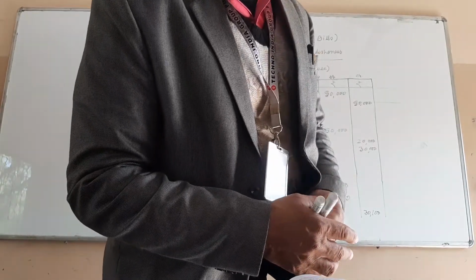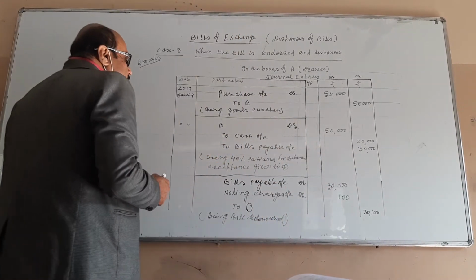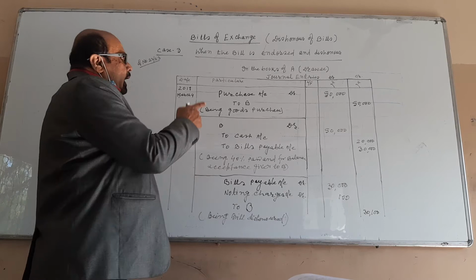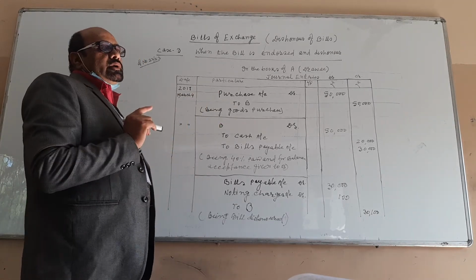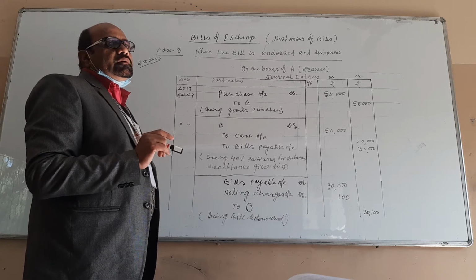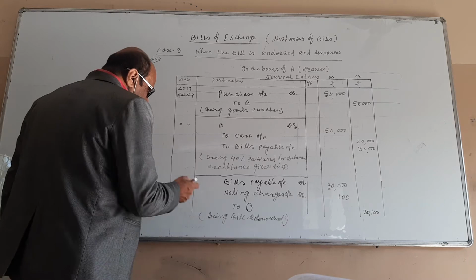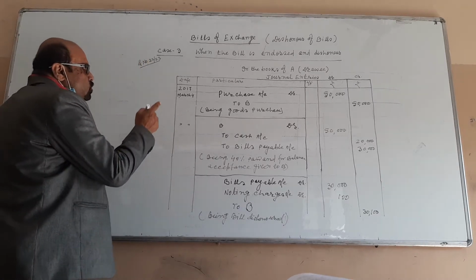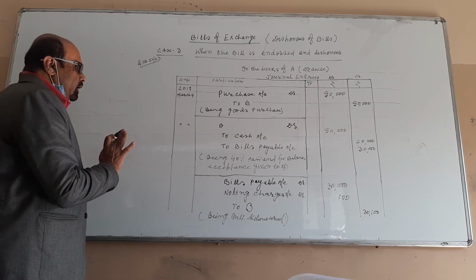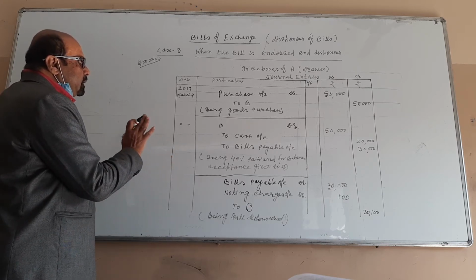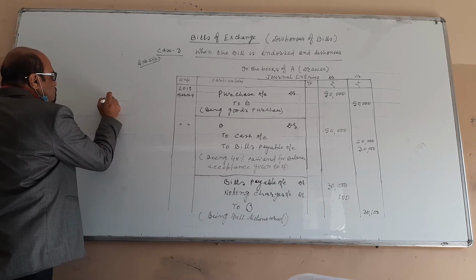A settles the claim of B also. After dishonor of the bill, right, A makes the payment to the drawer by check, right? So what is the next entry? You write in the books of drawee. He makes the total payment to whom? To the drawer. So who is the drawer here? B is the drawer. So you write another entry, and this is the last entry.